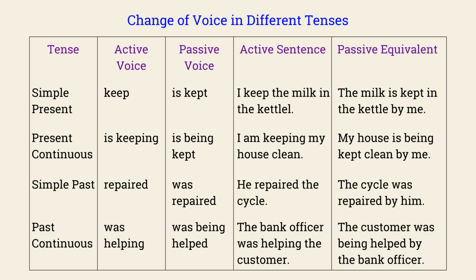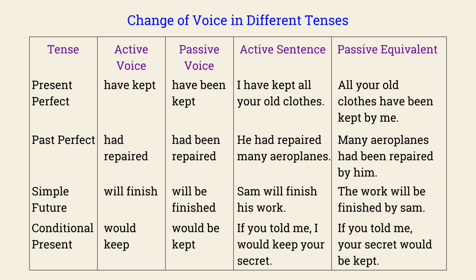Past continuous: was helping, was being helped. The bank officer was helping the customer. The customer was being helped by the bank officer. Present perfect: have kept, have been kept. I have kept all your old clothes. All your old clothes have been kept by me. Past perfect: had repaired, had been repaired. He had repaired many aeroplanes. Many aeroplanes had been repaired by him. Simple future: will finish, will be finished. Sam will finish his work. The work will be finished by Sam.